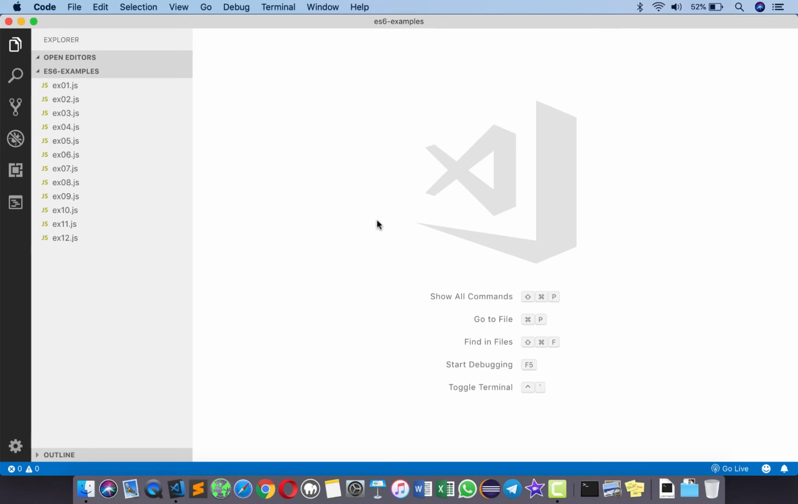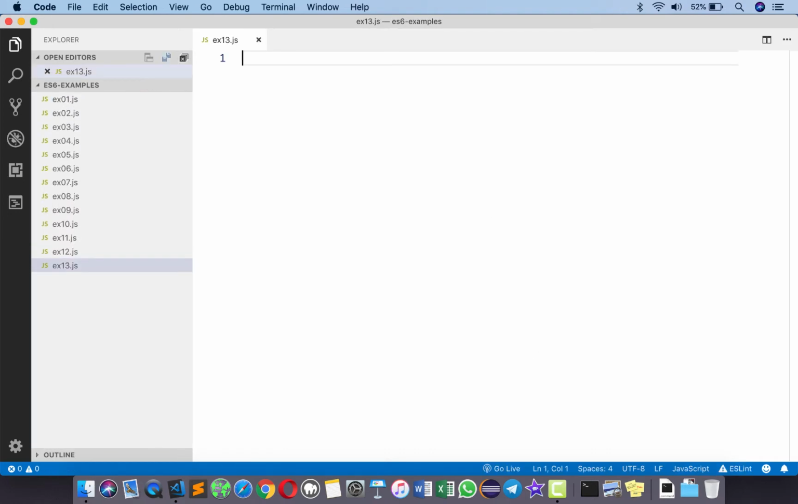ES6 introduced promises, which are a different way of working with asynchronous functions. To understand the same, let's take an example. I'm going to create a new file here called ex13.js, and let's write a function here that takes two numbers as parameters and divides one by another and is supposed to return the result. So this is how it's going to look like.